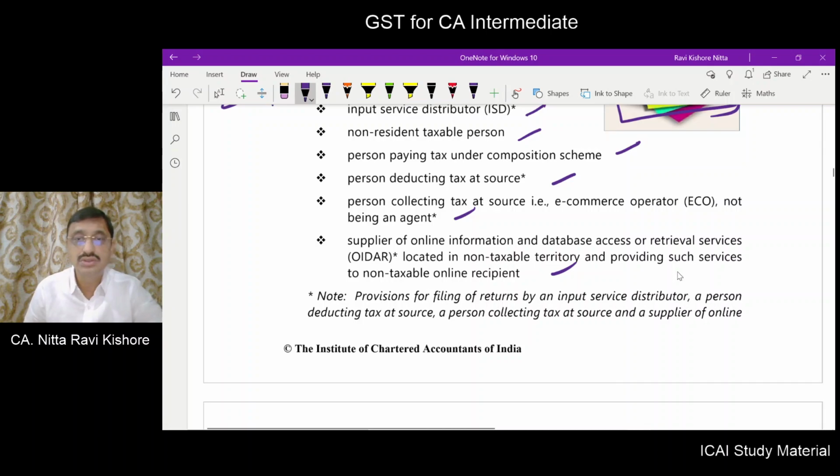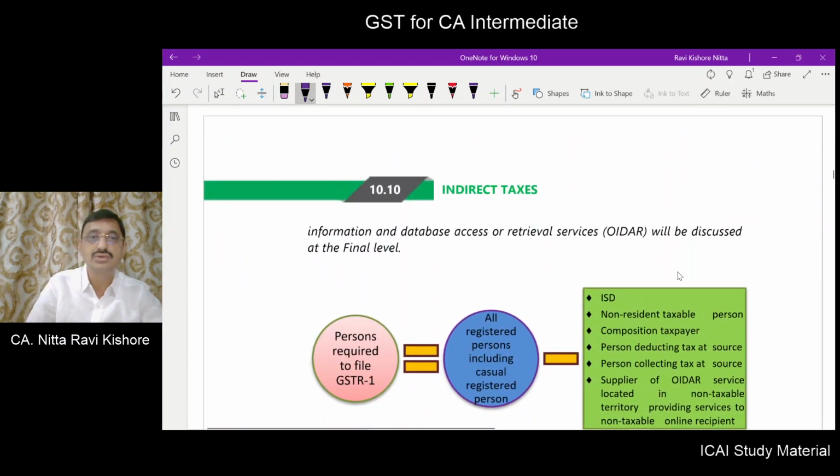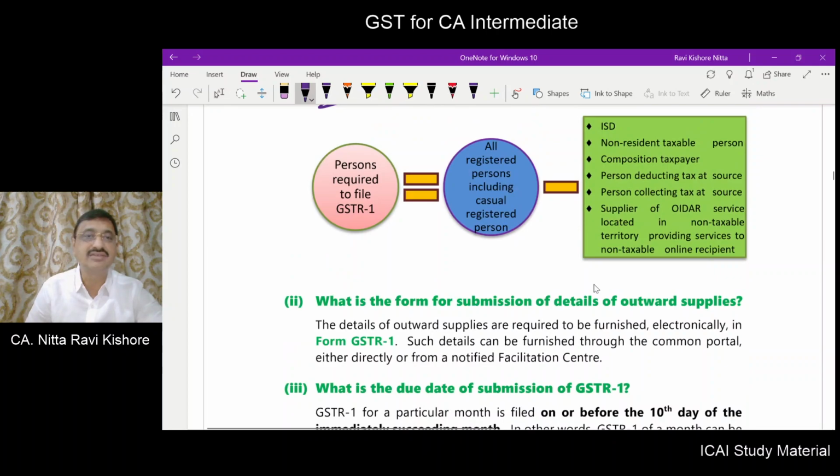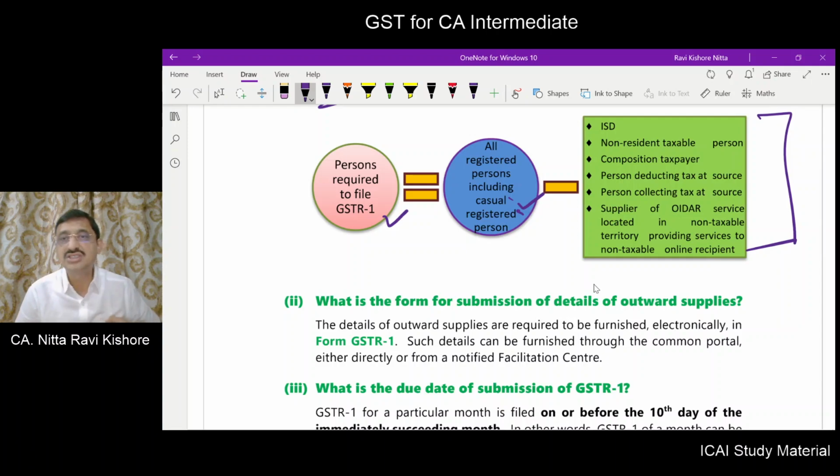Okay, so the input service distributor, TDS, TCS person, ODR person, what they have to do? They have to file separate returns, and the details regarding these persons will be dealt with at your final level. So this has been pictorially given. All registered persons, including casual persons, have to file GSTR1, but these are the exceptions: ISD, non-resident, composition, TDS, TCS and ODR. These people need not file GSTR1.